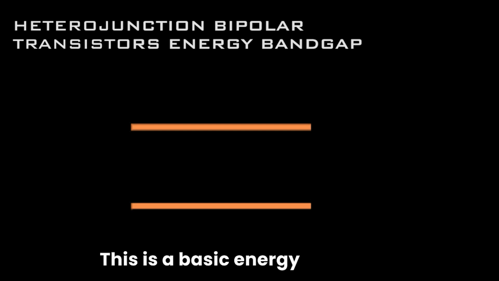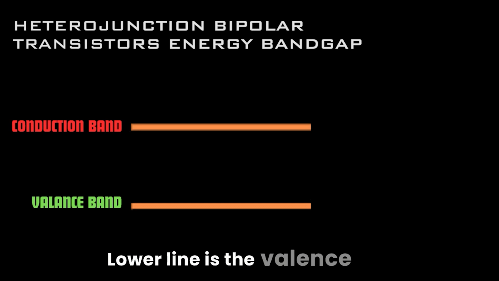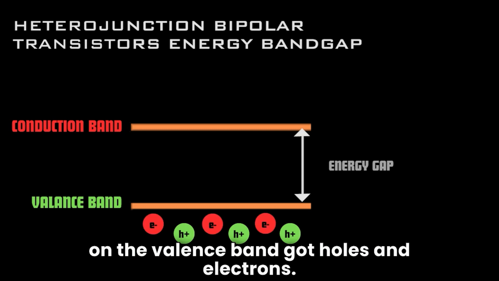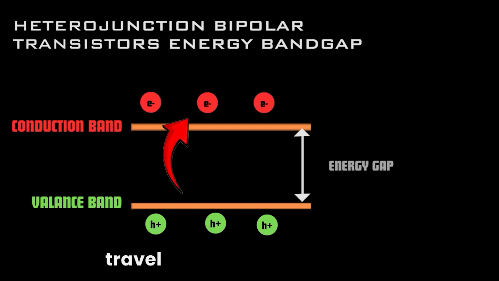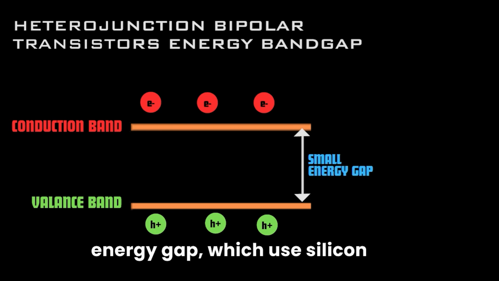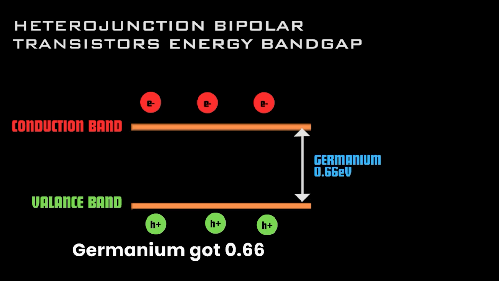This is a basic energy band gap. The upper line is the conduction band. The lower line is the valence band. Between both lines there is an energy gap. Based on the valence band, there are holes and electrons. Then the electron is going to travel to the conduction band. Electrons reach the conduction band because of the small energy gap, using silicon and germanium material. Silicon has 1.12 electron volts and germanium has 0.66 electron volts for the energy gap.